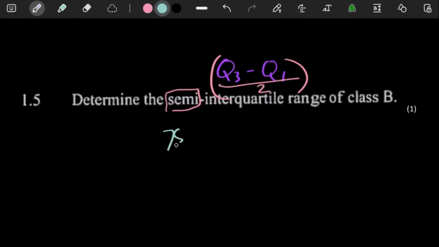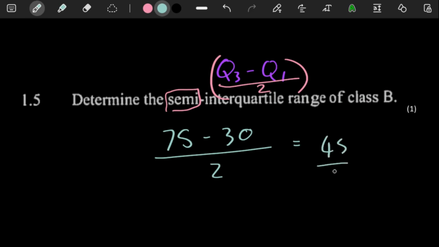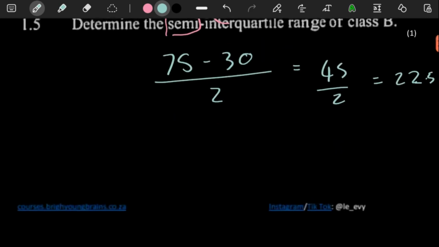So it's going to be 75 minus 30. And then what are we going to have here? 75 minus 30 over 2. This is going to give us 45 over 2, of which that's just going to give us 22.5. Perfect. Okay, so let's keep on moving forward.